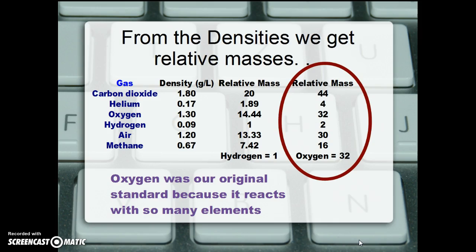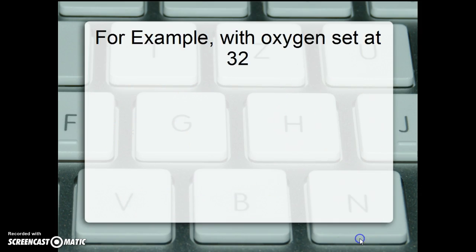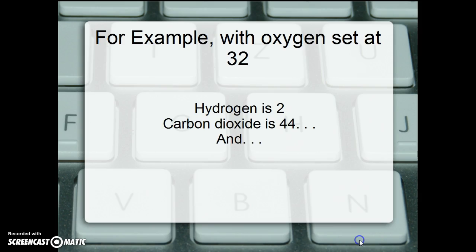Oxygen was our original standard back in the 19th century because it reacts with so very many elements. With oxygen set at 32, hydrogen now has a mass of 2 grams per mole. Carbon dioxide is 44 grams per mole.